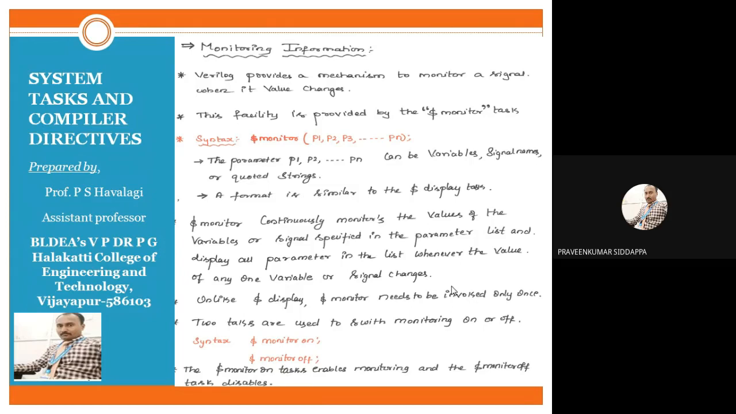That we will study in this concept. Monitoring information: Verilog provides a mechanism to monitor a signal when its value changes. Whenever a value changes, only then should we monitor the values. If a value remains constant, there is no concept of monitoring. Whenever your input changes, depending upon your input we should get the output. So that we can monitor it in Verilog HDL, we are going for monitoring information.